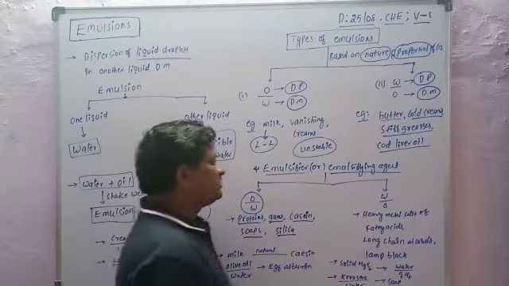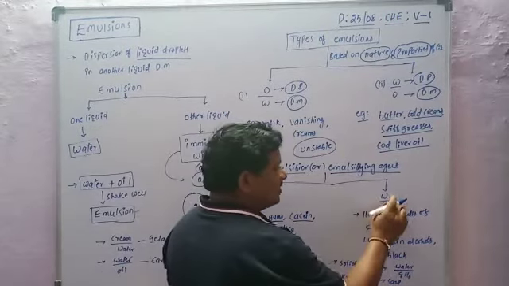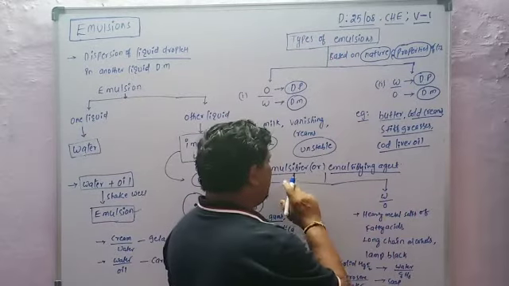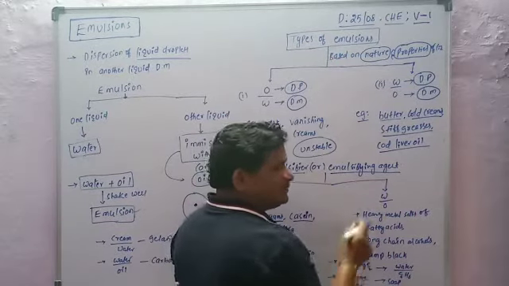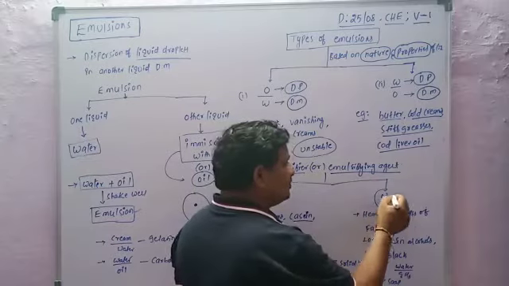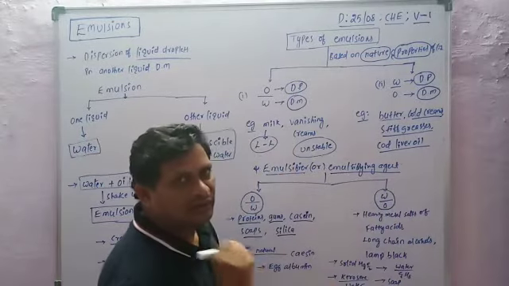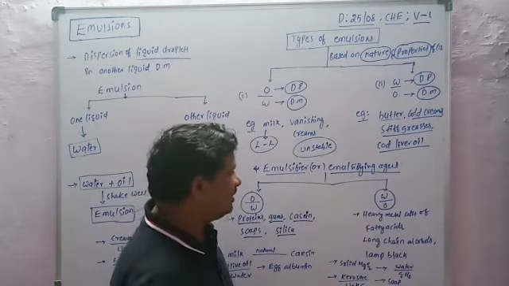Next are some examples of emulsifying agents with respect to water in oil emulsions.